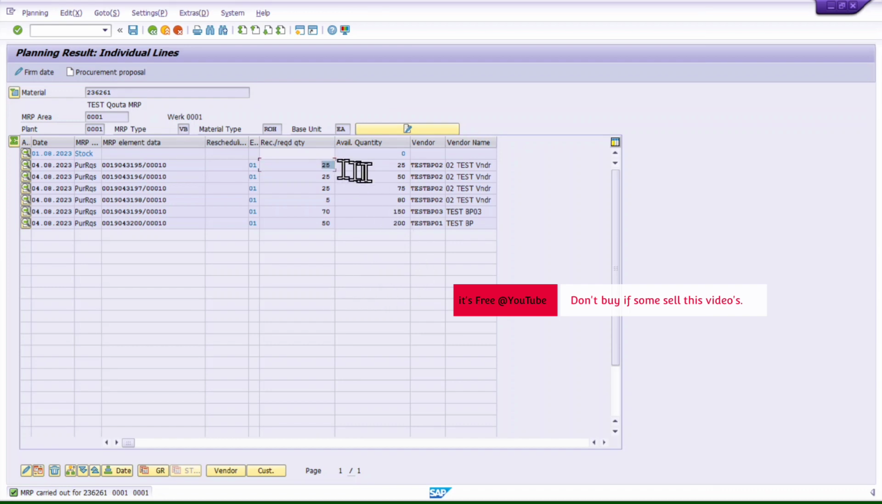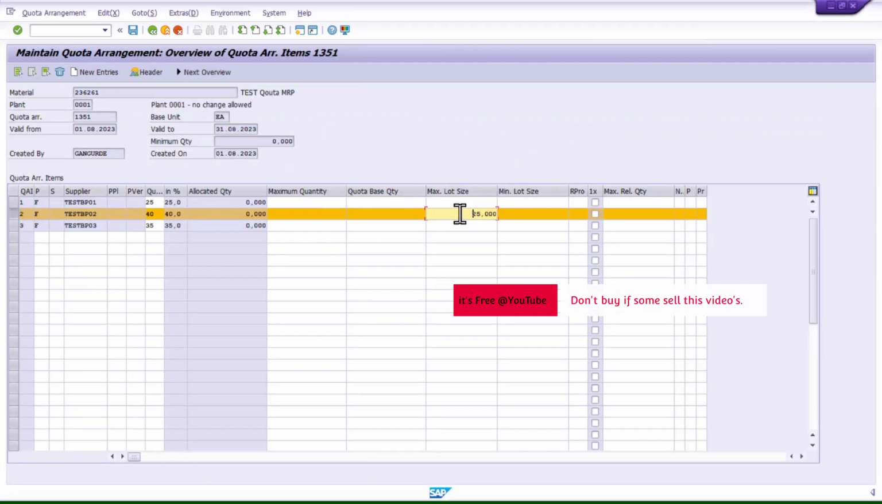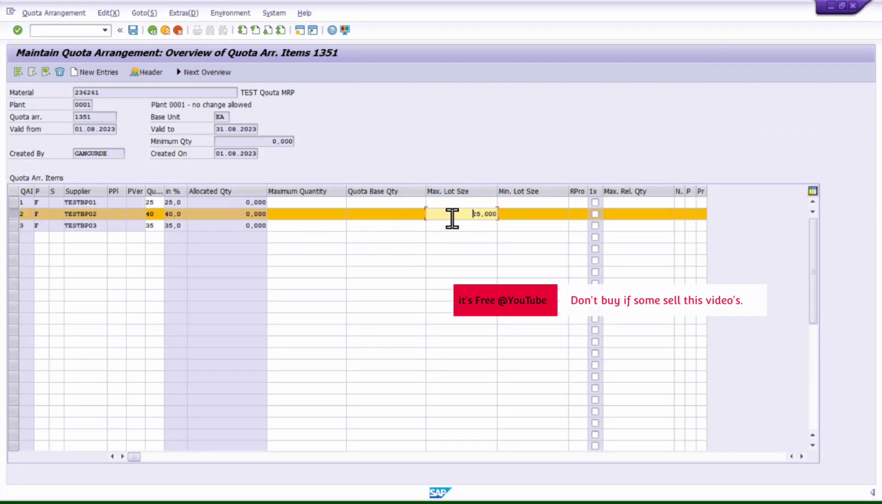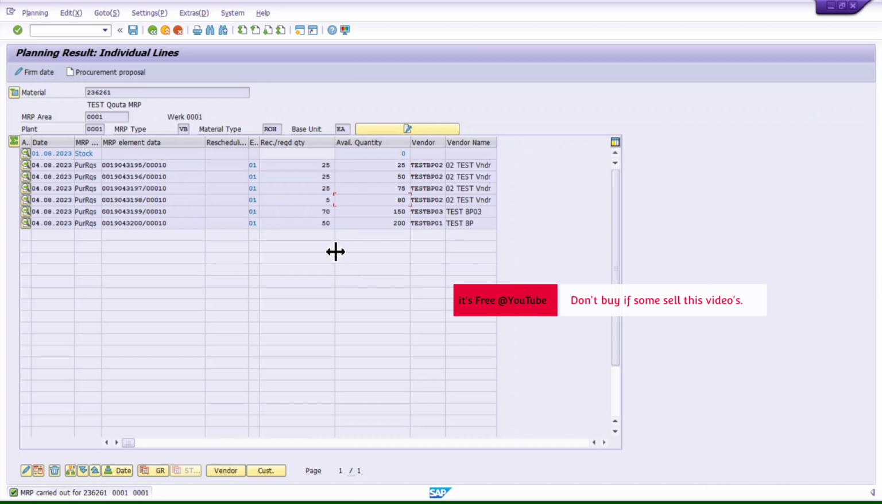So this vendor gets 40, so the highest quota quantity is 25. Even though this vendor got assigned around 25, 50, 75, 80 quantity, still it hasn't created more than 25 quantity lot size. So it will restrict the lot size and create the next PRs for that lot size. See, it has created 4 PRs for the assigned quantity, but none of the PRs is more than 25. So it sticks to the lot size.